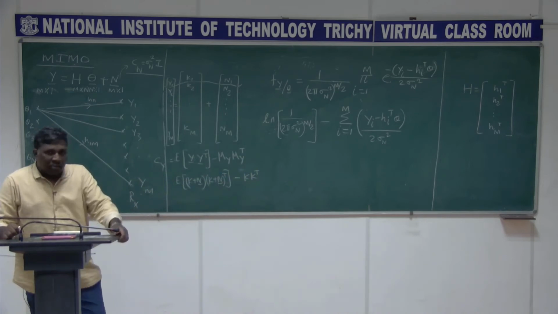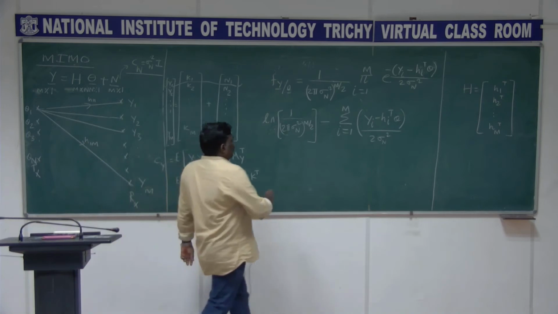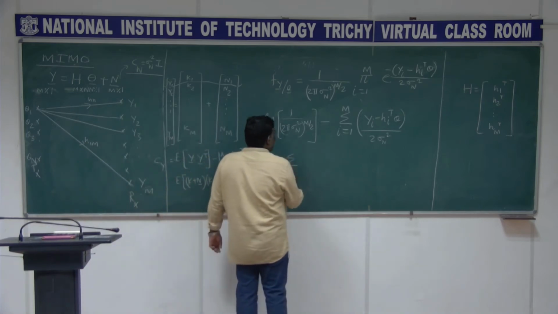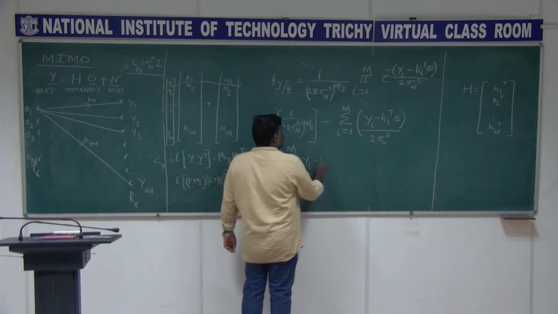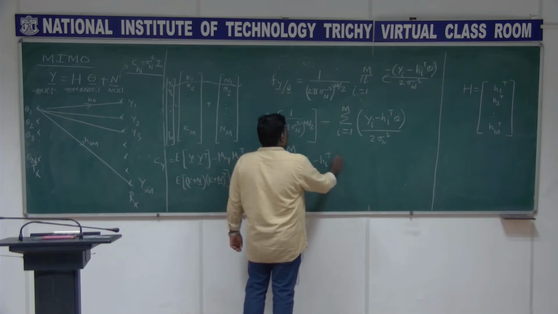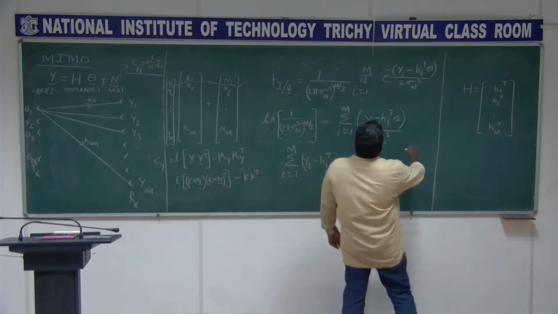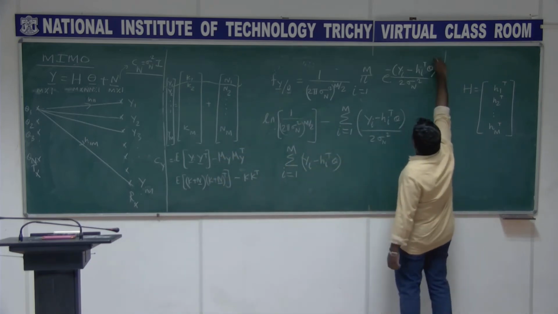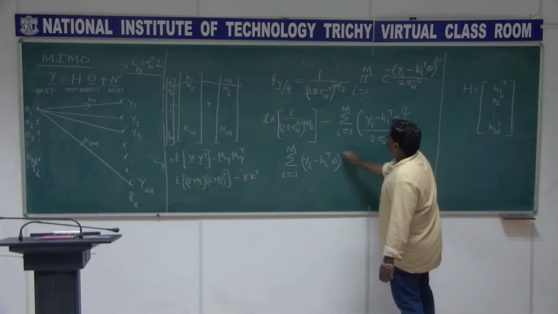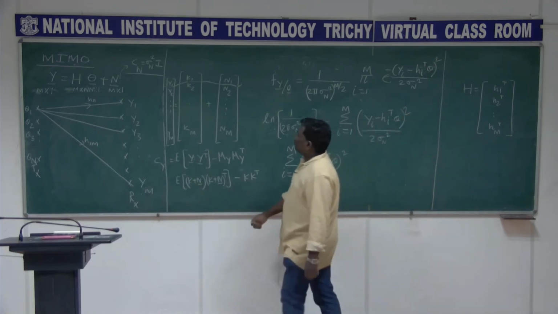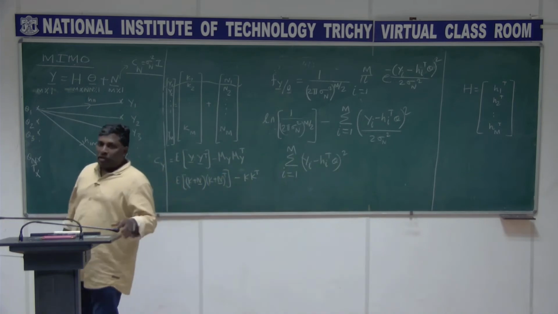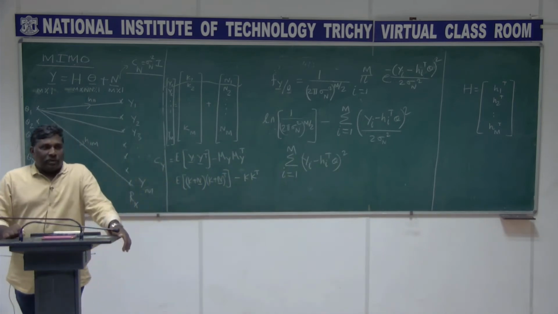In fact, we can change the problem into a minimization problem as yi minus hi transpose theta, and I made here this square, right? Like yi minus x minus mu the whole square.